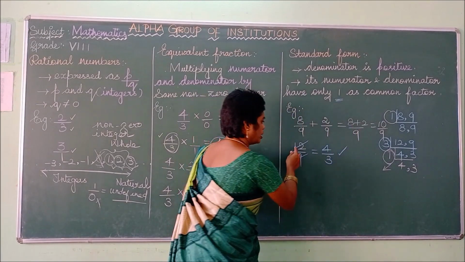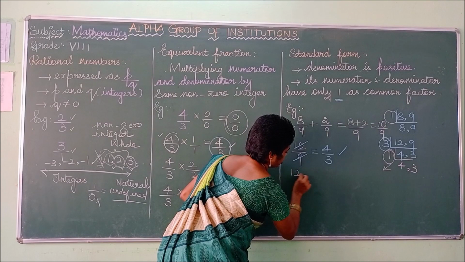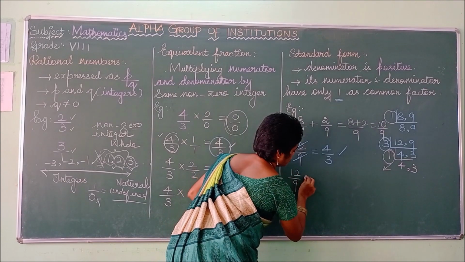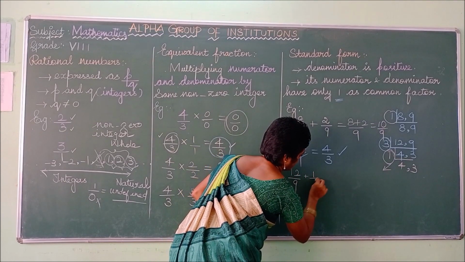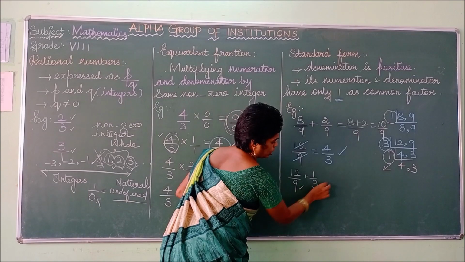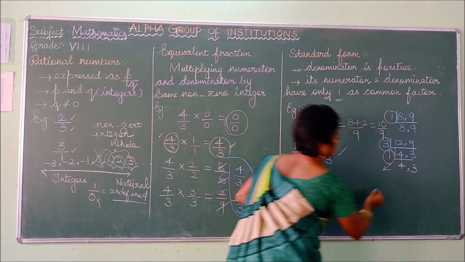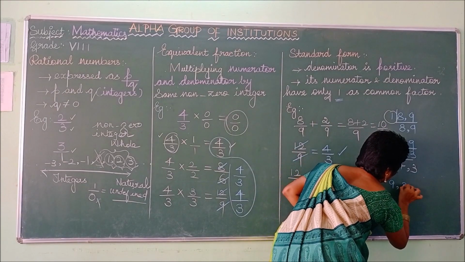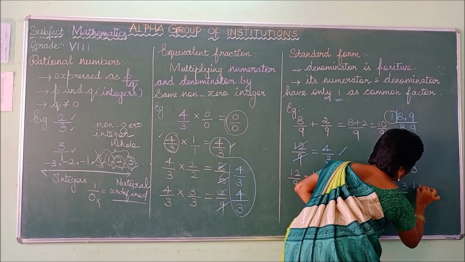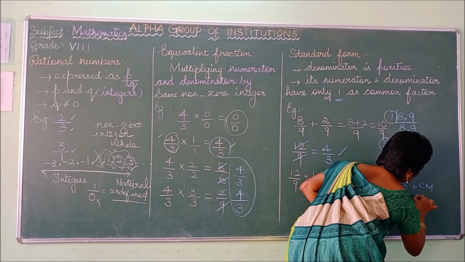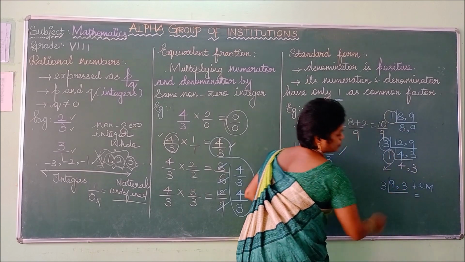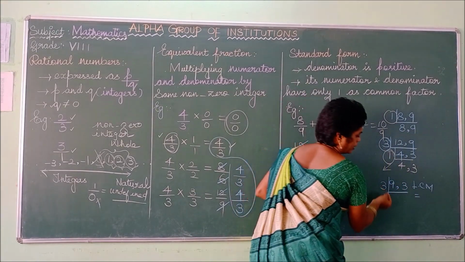And we can do another problem. Here the question is 12 by 9 plus 1 by 3. So check, both the denominators are different. You can take the LCM of 9 comma 3. We are taking the LCM. So both are odd numbers. We can divide by 3.